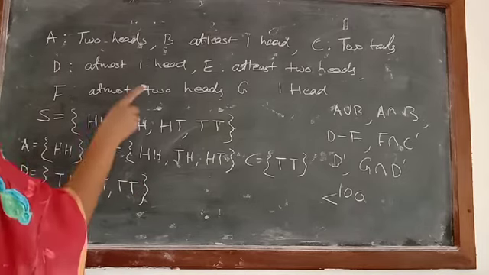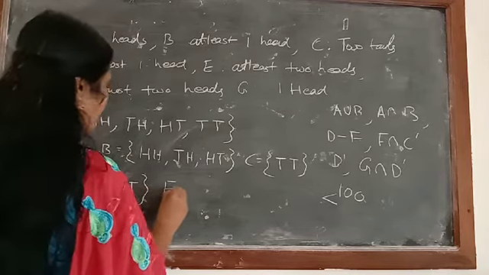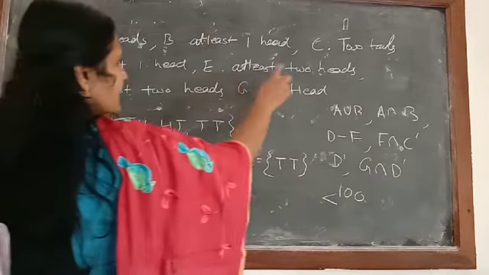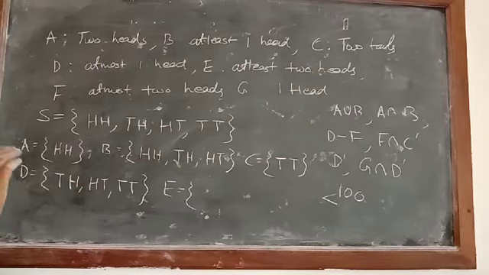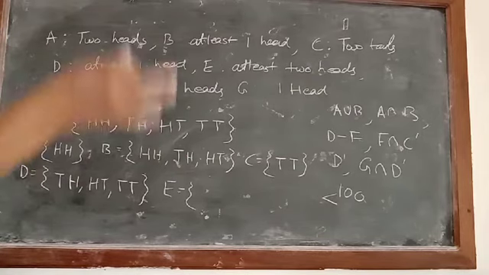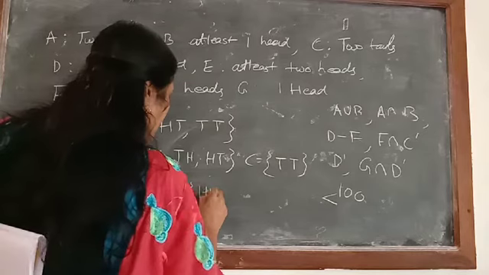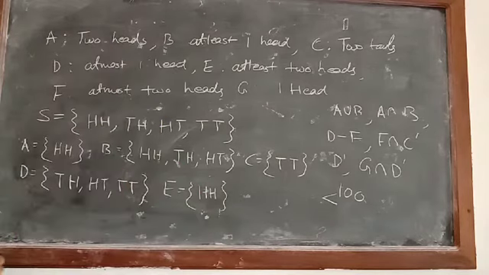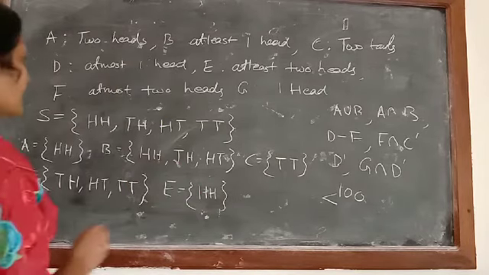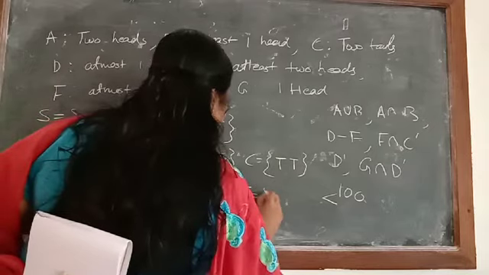Then next what is written? E. E is written, at least 2 heads. At least 2 heads means what? Either 2 heads or more than 2 heads. So we have only one possibility, that is HH. Then next is written F, at most 2 heads.